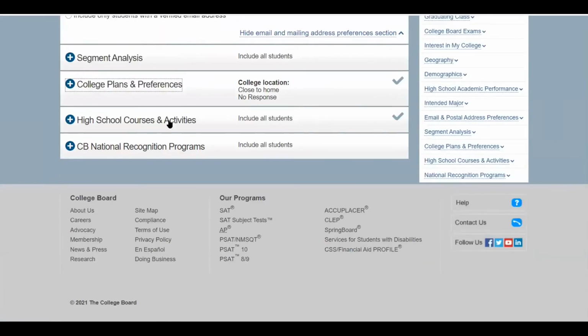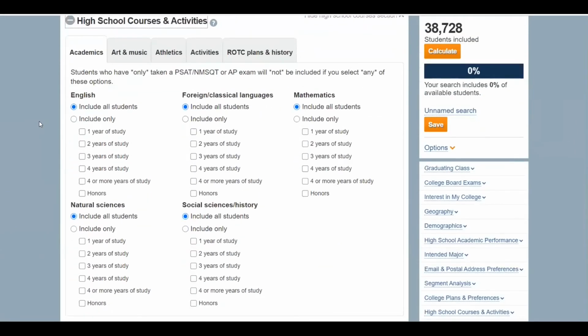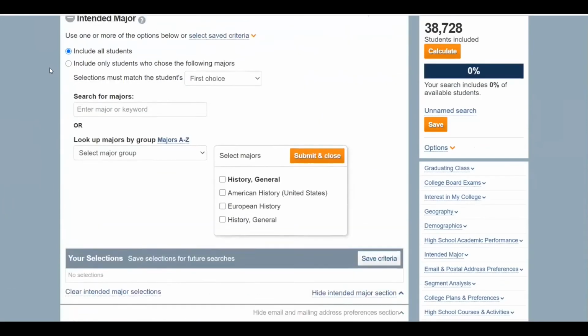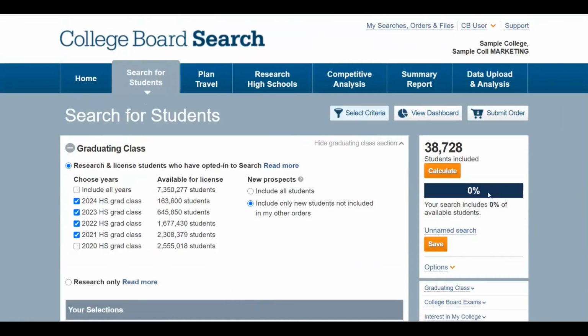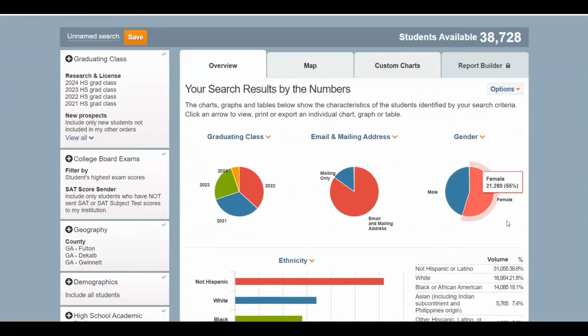The same is true if you do any work in high school courses and activities, which includes some other filters here that I'm previewing as I open this section up. So once you've identified your target population, you'll save this list, give it a name, and then we can view the dashboard to see more information about the students we've selected and also to spot check who we're going to be contacting.